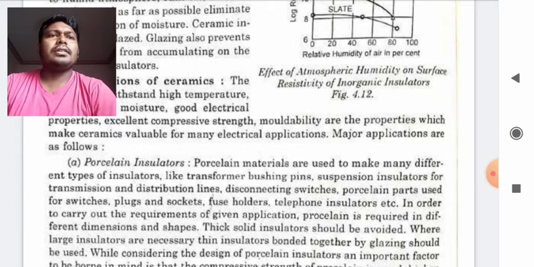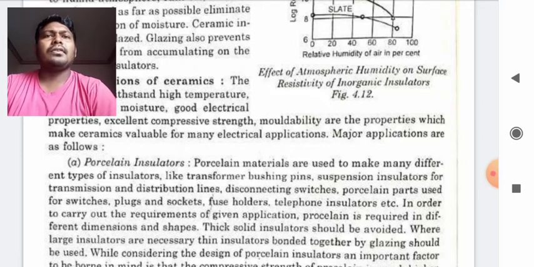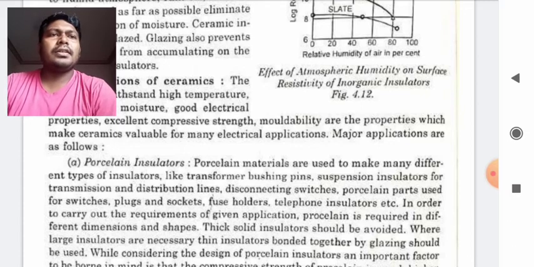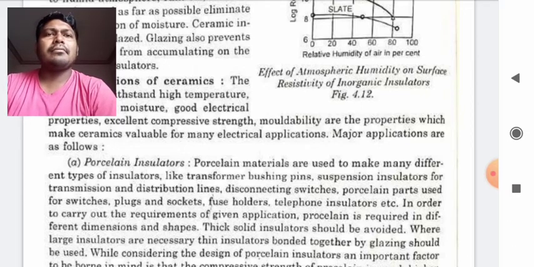Disconnecting switches, porcelain parts used for switches, plugs, sockets, fuse holders, telephone insulators, etc. So they are used in a wide number of uses. To meet the requirement of a given application, porcelain is required in different dimensions and shapes, so we will fabricate them as per our requirement.